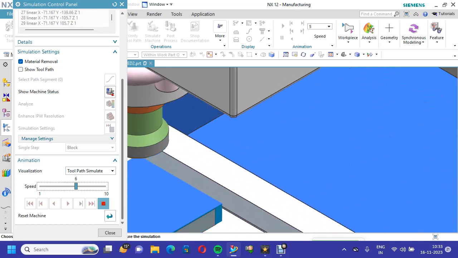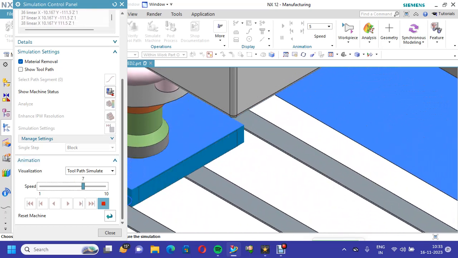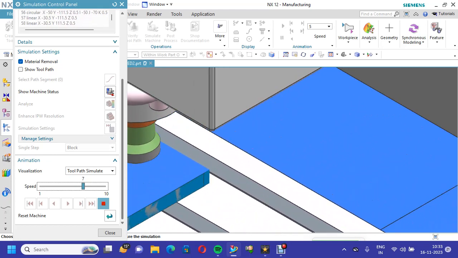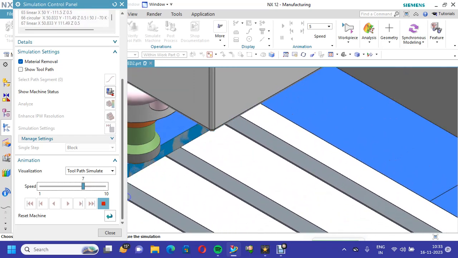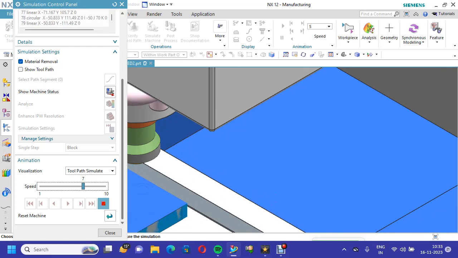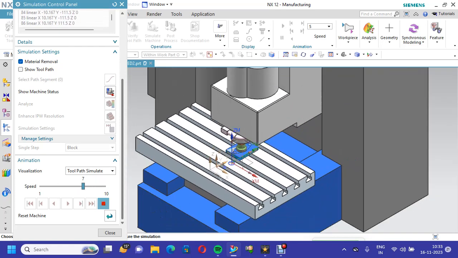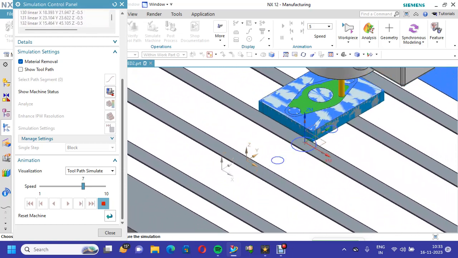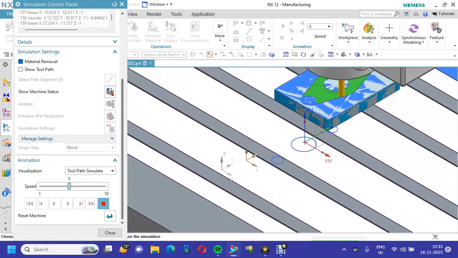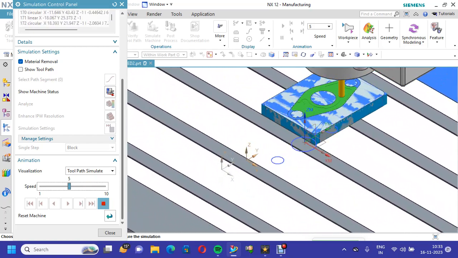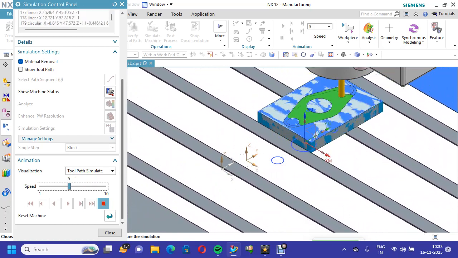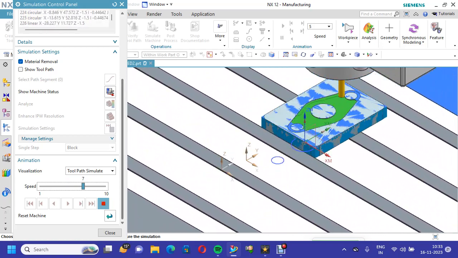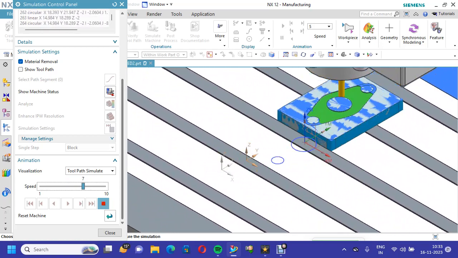I made it a little bit faster. Each and every time it is taking 0.5 mm material. Four times it will take 0.5 mm, so 2 mm of material has been done. Now the first facing operation is completed, then it is taking cavity mill. Some material is left behind because the 10 mm cutter cannot enter the inside. Now it will take 5 mm material.